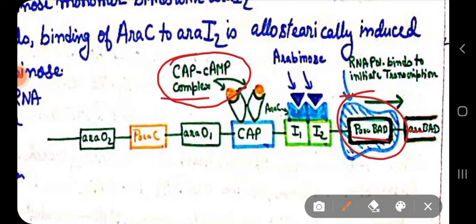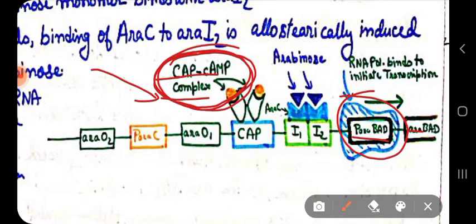So if glucose is present, then this CAP-cAMP complex will not form, because as I said in the lac operon, in the presence of glucose, glucose inhibits the adenylyl cyclase activity, which actually prepares cyclic AMP from the ATP. And if cyclic AMP does not form, then this CAP-cAMP complex, or catabolite activator protein cyclic AMP complex, will not form.